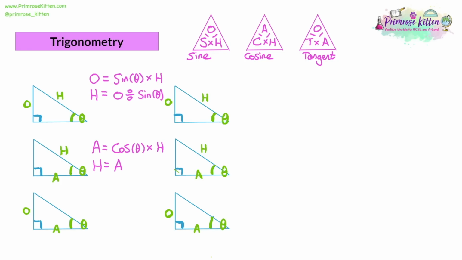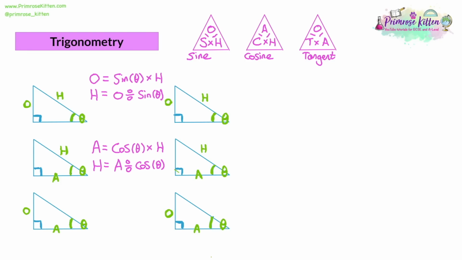That means you're going to do A divided by C, and C being cos theta. So now we're saying S, C, or T, as well as using the button on the calculator for the trigonometry word sine, cos, or tan, you're also putting in the angle theta. Looking at the one underneath, this one's got O and A labelled. There's no hypotenuse for this one. The only one that doesn't have a hypotenuse, that has O and A instead, is the tangent.